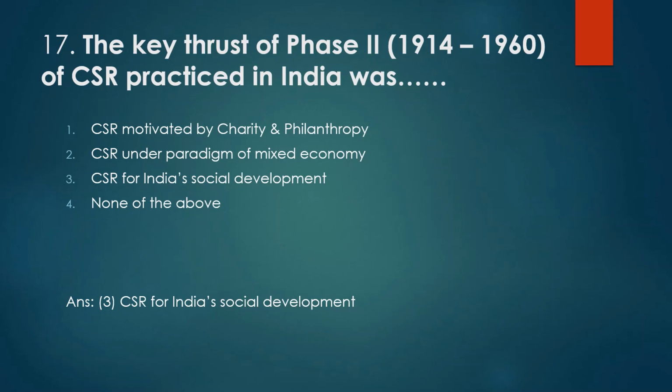Here the answer is not so tricky actually. The key thrust was that CSR started for India's social development, nothing else. Not for charity, not for philanthropy, not for anything else. Only to do something for development. For doing some social development, this CSR was introduced, or practiced, in India. So the answer is option 3, that is CSR for India's social development. This is the only key thrust of phase 2. So the answer is option 3.